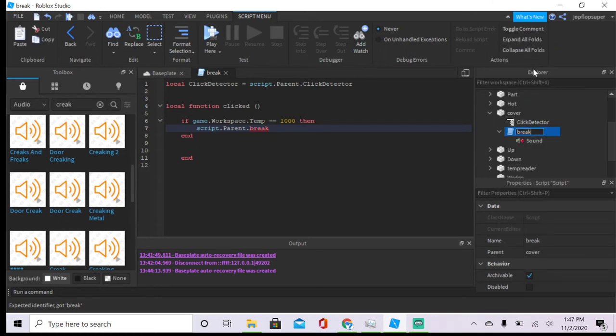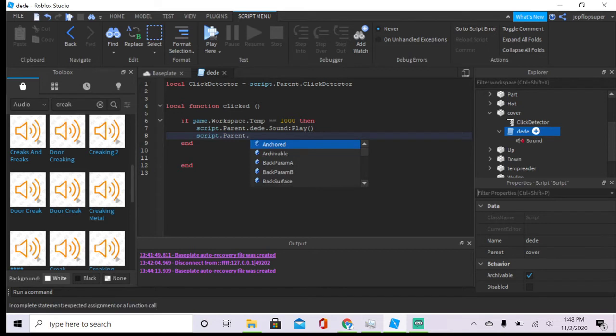Don't name it break. Sorry about that. Let's name it DD, because break is like in the DD.sound play and script.parent. So we wanted it to also disappear when you click on it. So script.parent destroy.